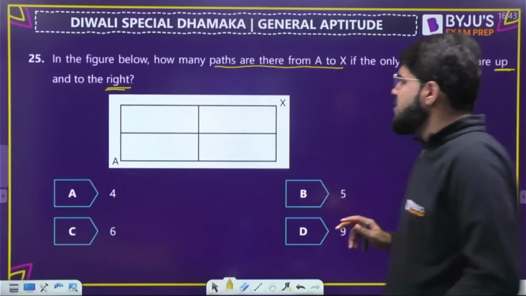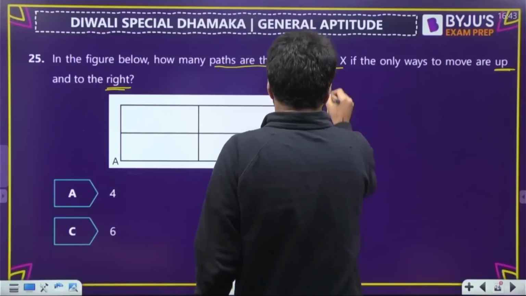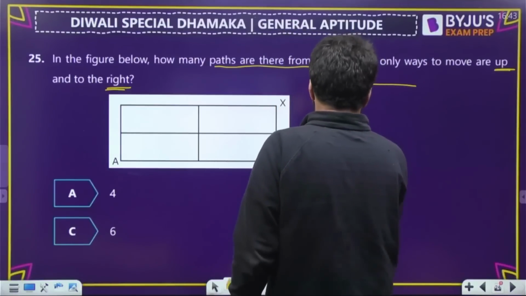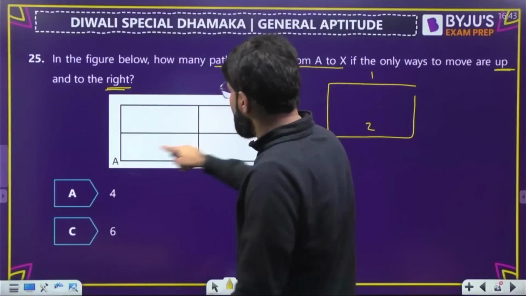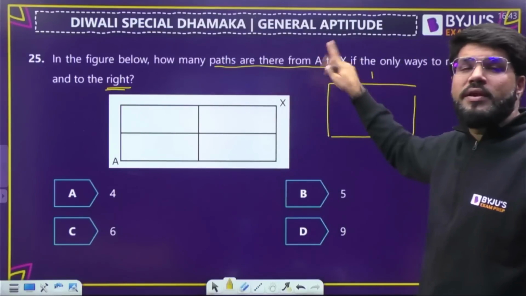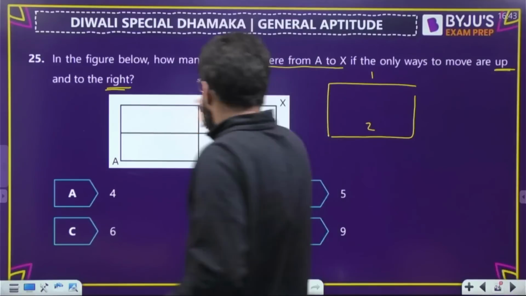Okay, so how many ways can you go from A to X? See, this is 1, this is 2. Very clear. Okay, ये तो clear ही हो गया. Up, right, या right up. Okay, along the boundaries, the edge, the circumference boundary.